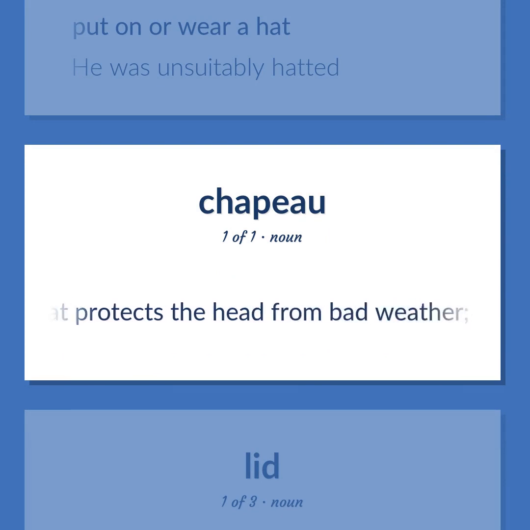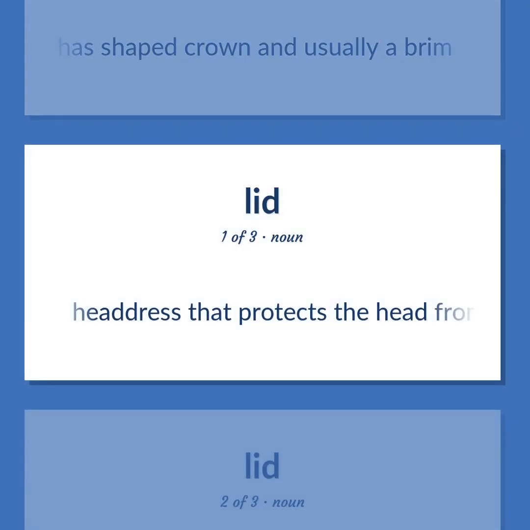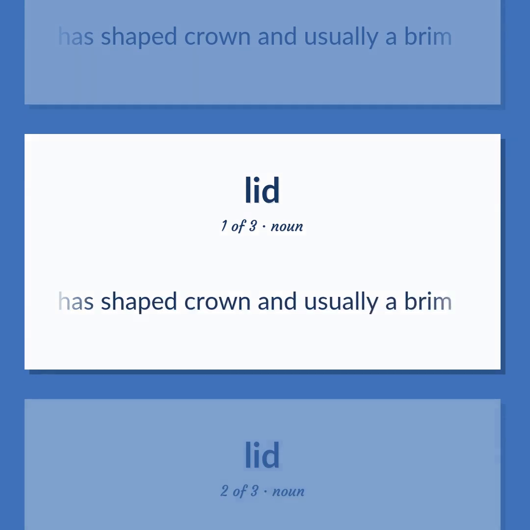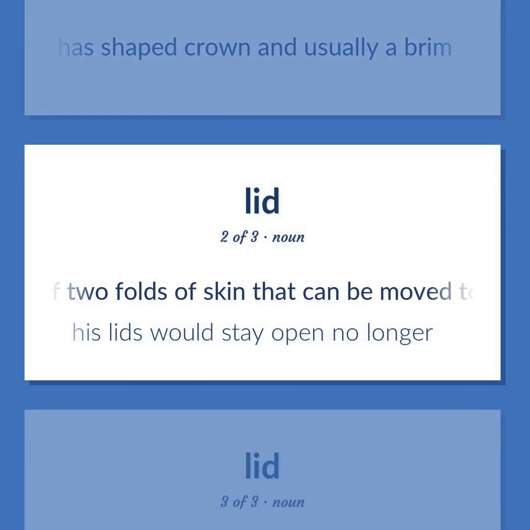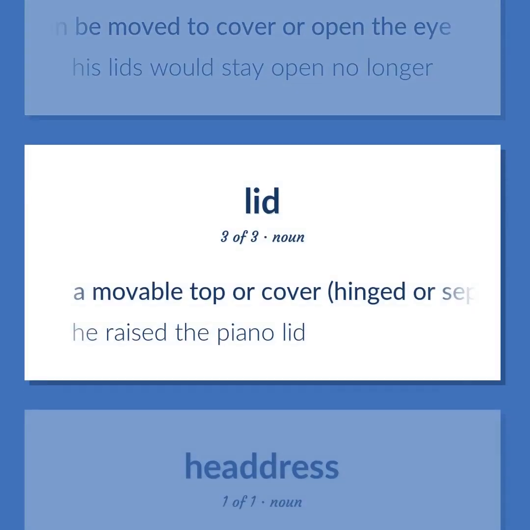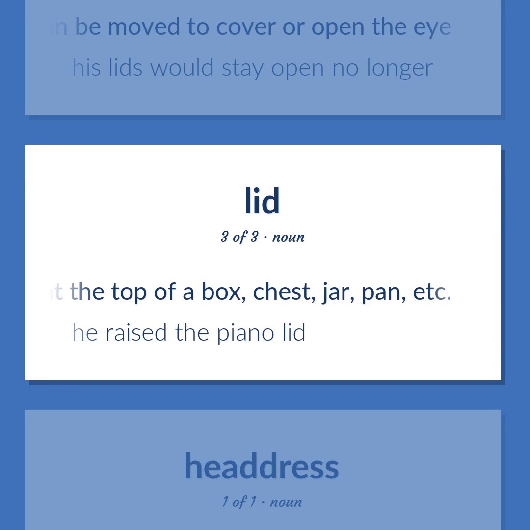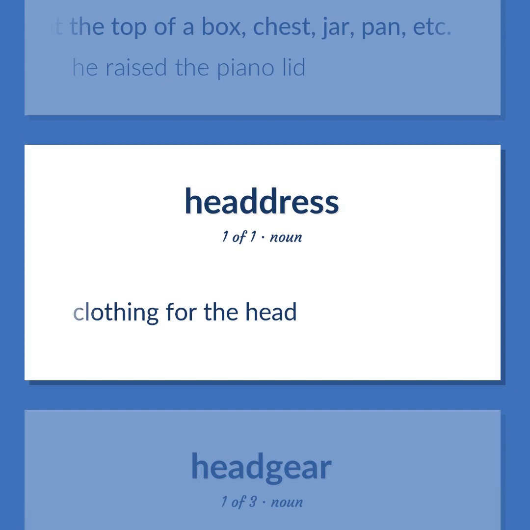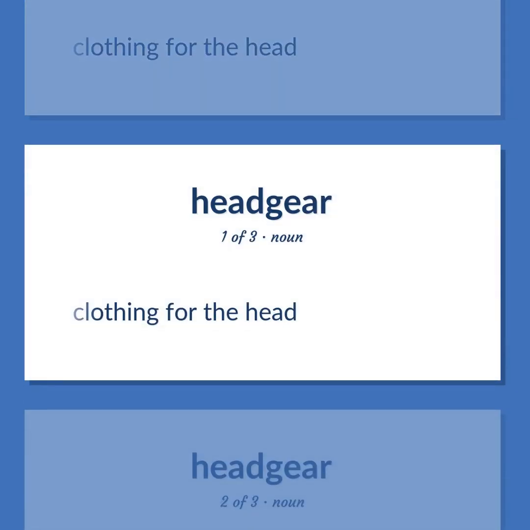Headdress that protects the head from bad weather, has shaped crown and usually a brim. Either of two folds of skin that can be moved to cover or open the eye. His lids would stay open no longer. A movable top or cover, hinged or separate, for closing the opening at the top of a box, chest, jar, pan, etc. He raised the piano lid. Clothing for the head.